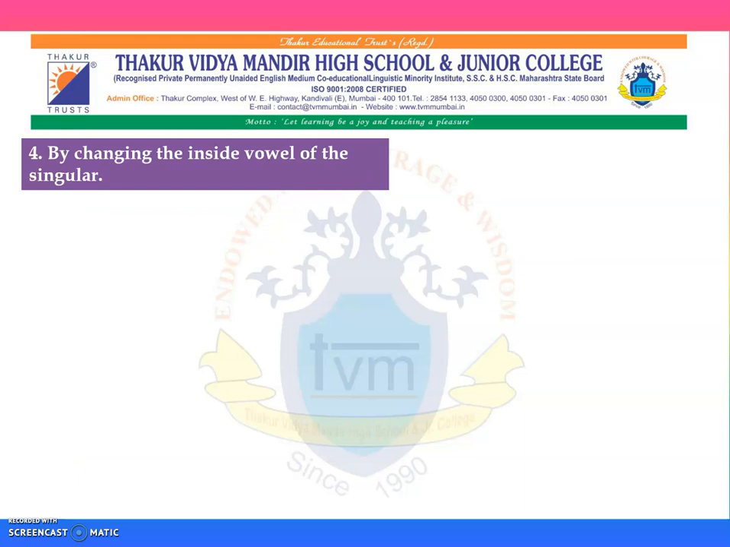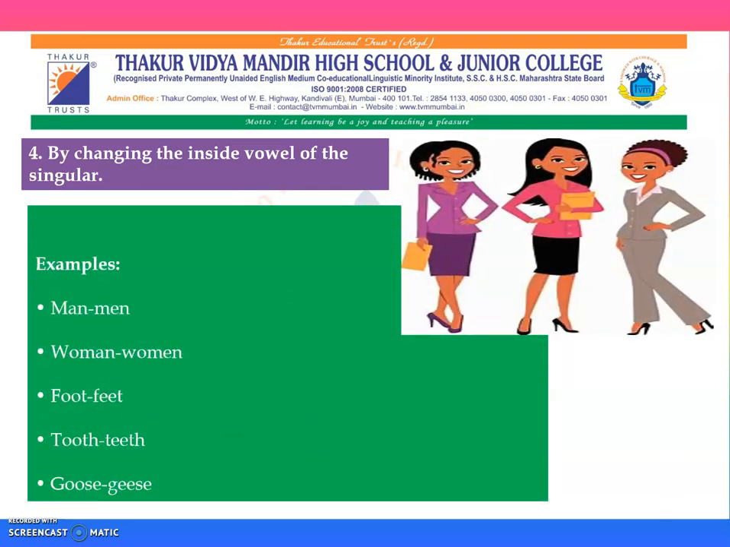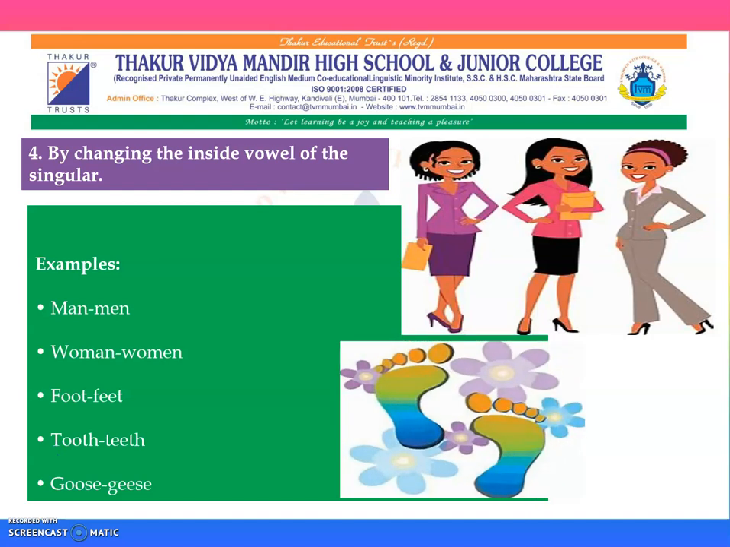Rule number 4, by changing the inside vowel of the singular. Like for example, man would turn to men, woman would turn to women, foot would turn to feet, tooth would turn to teeth, and goose would turn to geese. So if you look at all the middle words which are vowels, they have been changed. Like for example, man has A in the middle, which is substituted with E in the middle to make it plural.